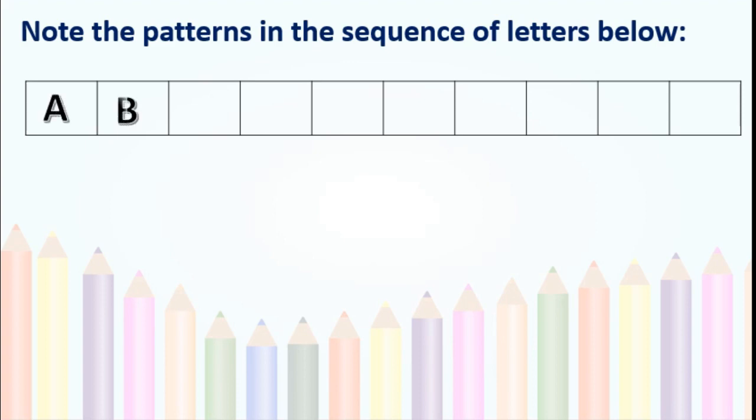Then this is B. Again A, B, again A, again B, A, then again B. Yes, dear students, here in this table we have made the pattern using the letters A and B. How is the pattern?